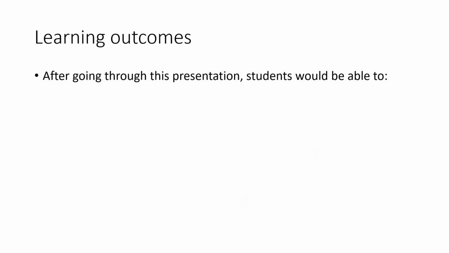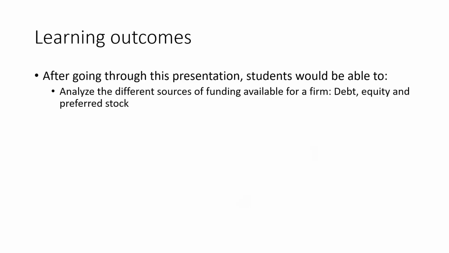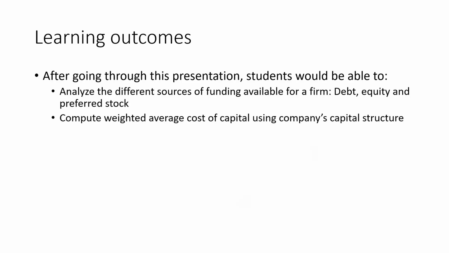After going through this presentation, students would be able to analyze the different sources of funding available for a firm, such as debt, equity, and hybrid, which is also called preferred stock. Students will be able to compute the weighted average cost of capital using the company's capital structure.